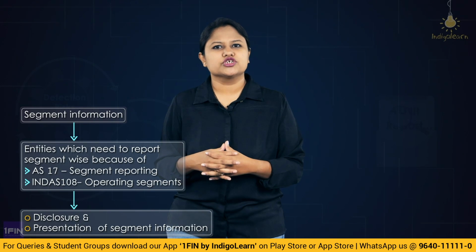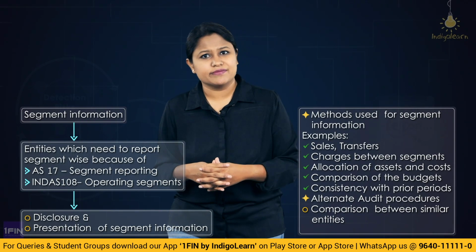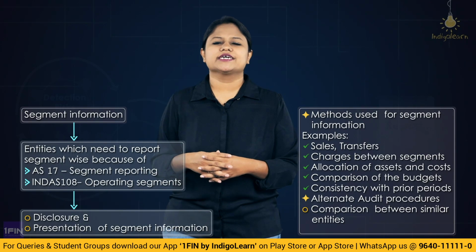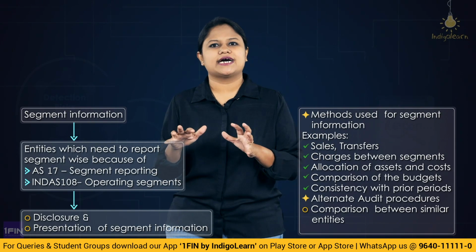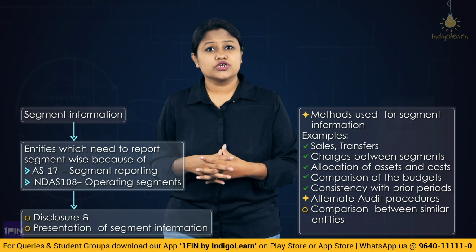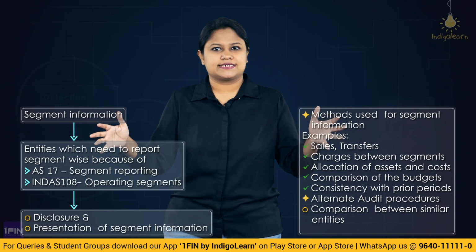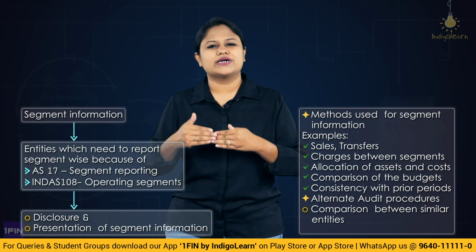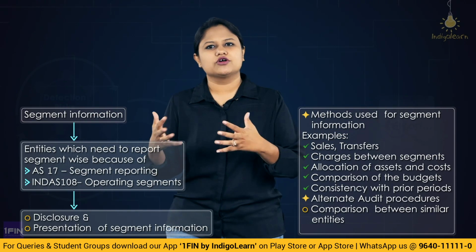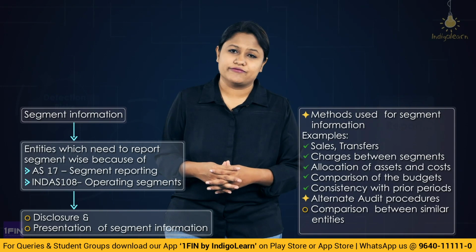Along with that, you would also check the methods that they have used or applied for dividing their segments. Also do analytical procedures to understand whether the prior period and these segments are consistent. Also importantly, you can do the industry comparison. Two FMCG companies, what is the way they have bifurcated their segments? Do a comparison to understand the presentation and disclosure, whether it is as per the applicable financial reporting framework.